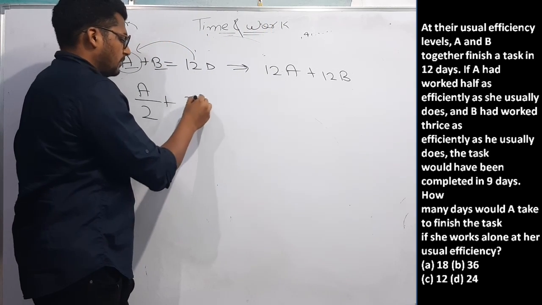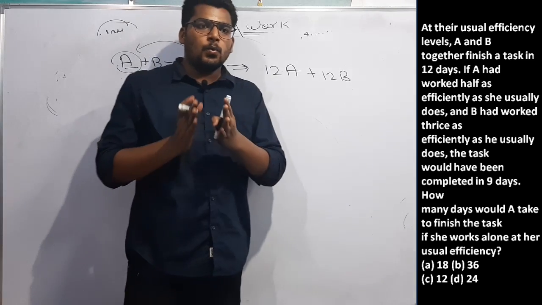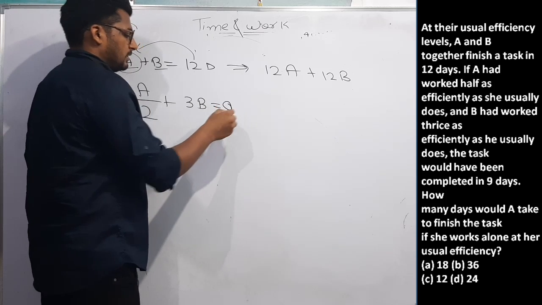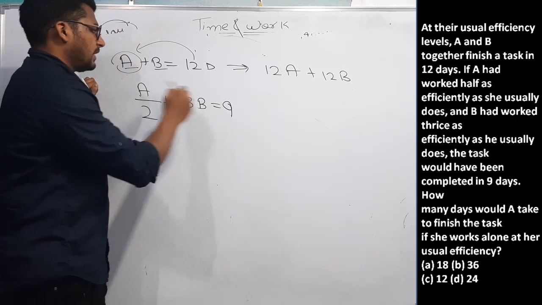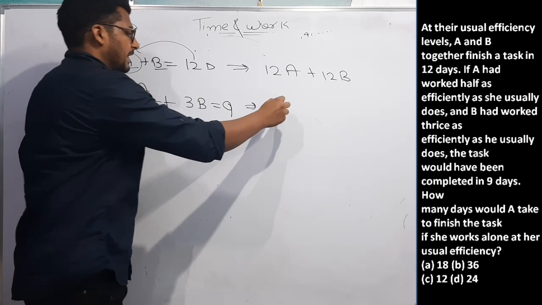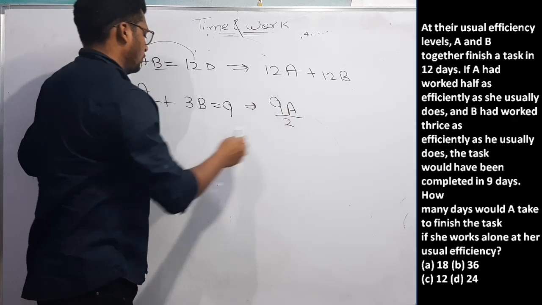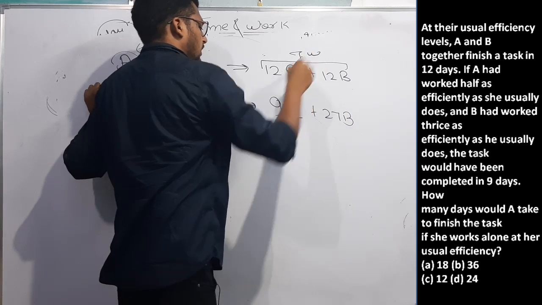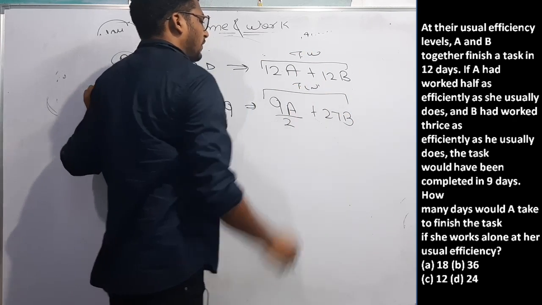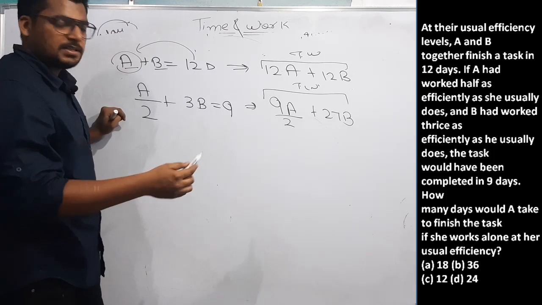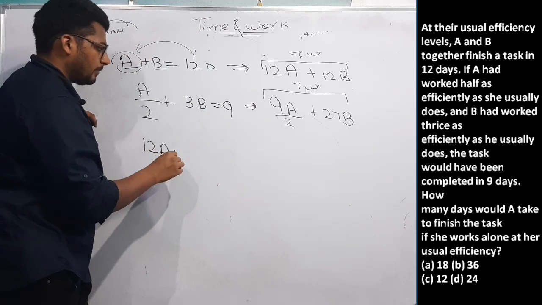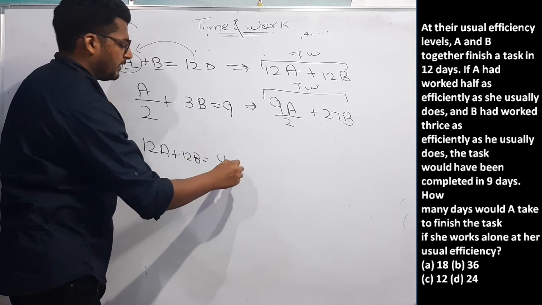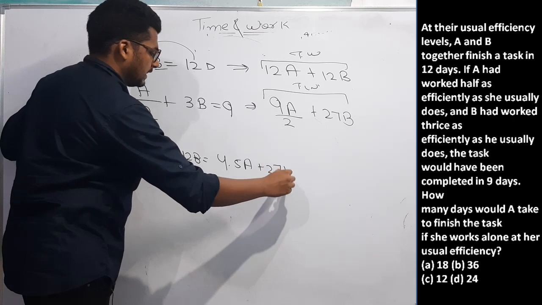If it was b, it will become 3b. Then the work will be completed in 9 days. If I calculate the total work, what will it become? 9 will be multiplied this side, 9a by 2 plus 27b. This is also total work and this is also total work. I need to find out the value of the efficiency of A and B. 12a plus 12b will be equal to 9 by 2, which is nothing but 4.5a, plus 27b.